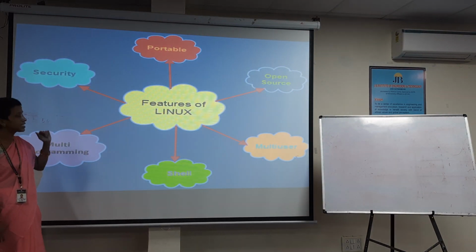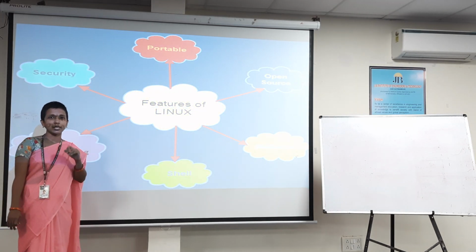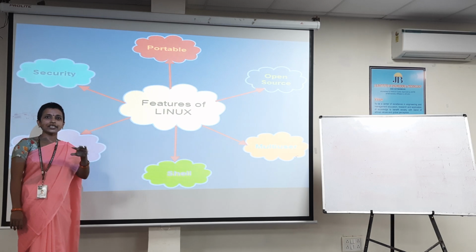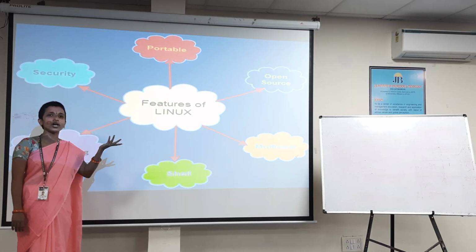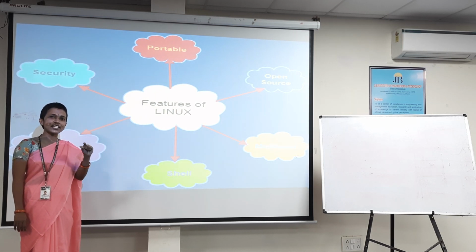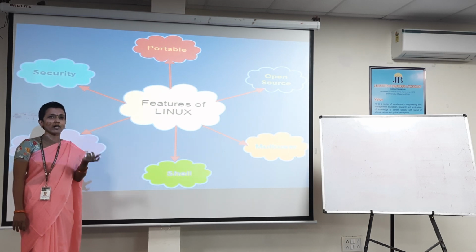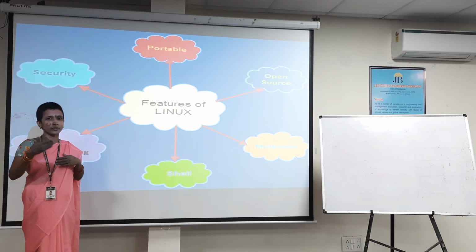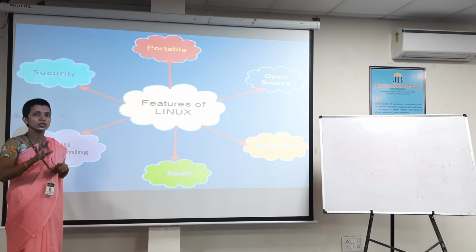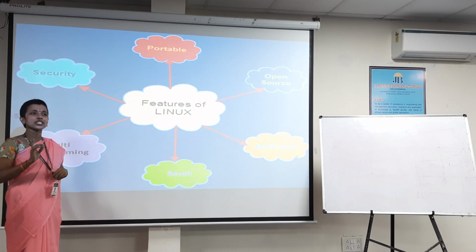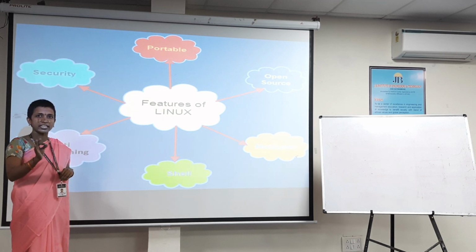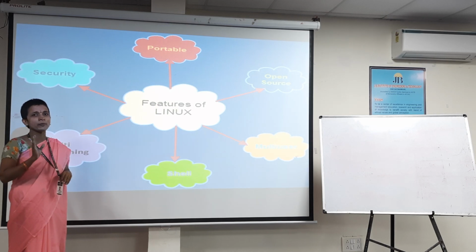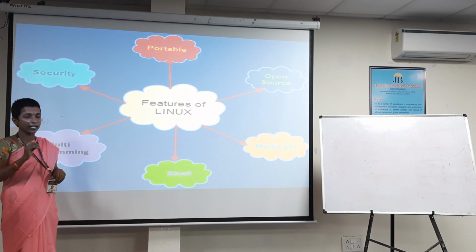The main feature is security. Why I told you that there is a compulsory need for learning Linux is that, compared to other programs, in Linux each and every user can create his own account with his own password, so that whatever he does, whatever file he creates, whatever program he does, he can do in his own account. No other person can access his program or even a single file, even if he knows the account name and the password. That is the main feature of Linux.